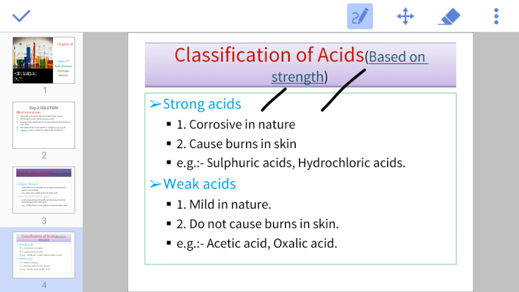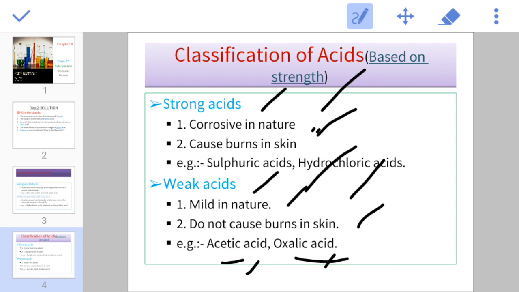On the basis of strength, strong and weak acid. Strong acids, they are corrosive in nature, they cause burn in skin. Example is sulfuric acid, hydrochloric acid. If some drop of sulfuric acid falls on the skin, our cells will be burnt. Weak acids, they are mild in nature, means that they are weak in nature. Number 2, they do not cause burns in skin, just like acetic acid and oxalic acid. We know that oxalic acid is present in the tomatoes, acetic acid in vinegar, and when we eat these, our tongue will not burn. That's why they are called weak acid.